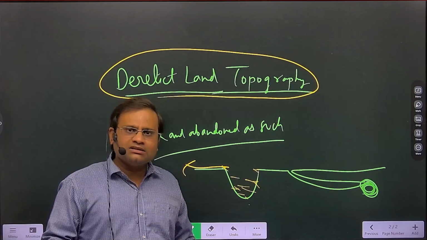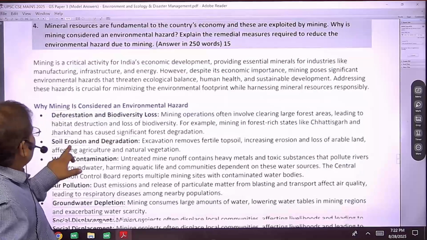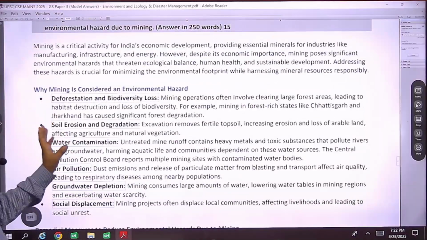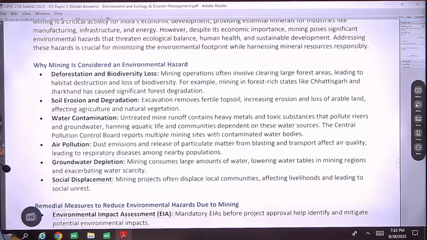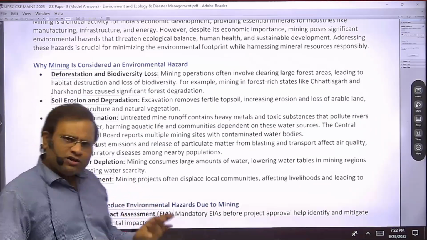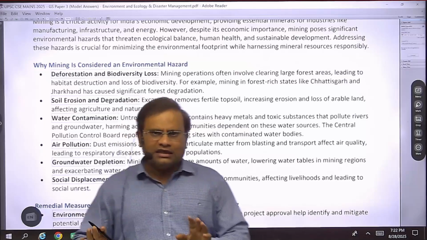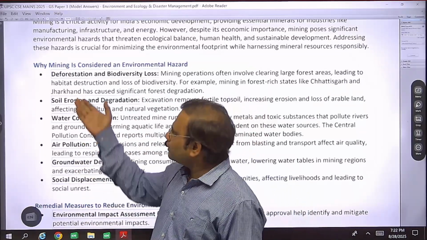Because simple points, what issues they will create, like deforestation, soil erosion, degradation, air pollution, water contamination, groundwater depletion, social displacement. So what did you think, other candidates will not write these points? No, my dear. Even a school going student can write.